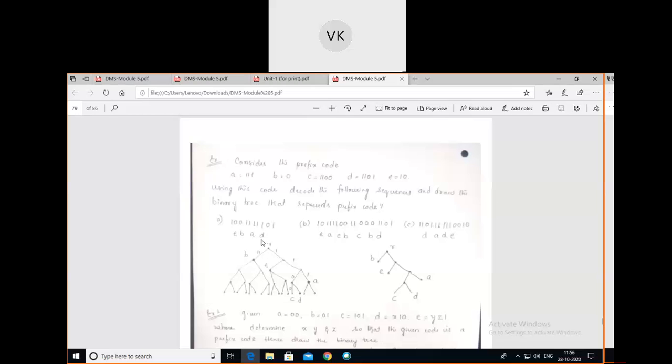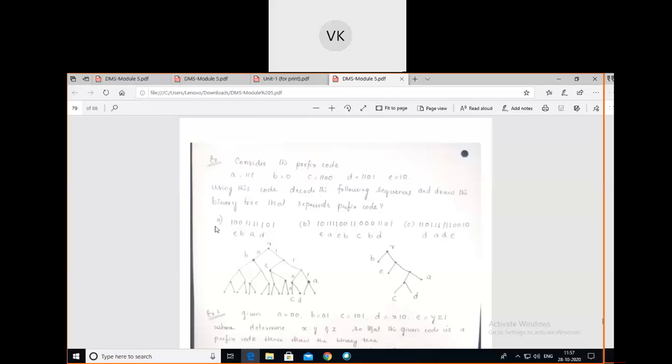He has given some symbols with some sequences of binary numbers. After that, he has given some binary sequence string, and we have to decode that binary sequence with the given data. First, you have to search with each and every individual binary bit in the given codes. Take one and search with all the symbols, whether any symbol is having it or not.